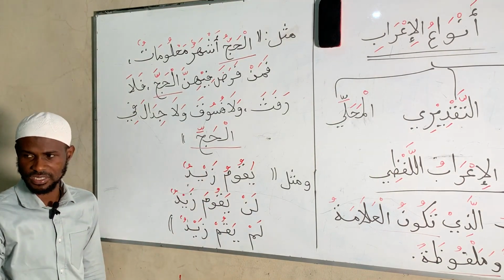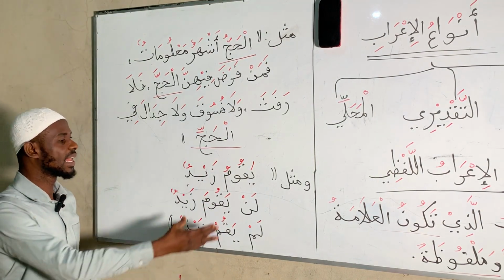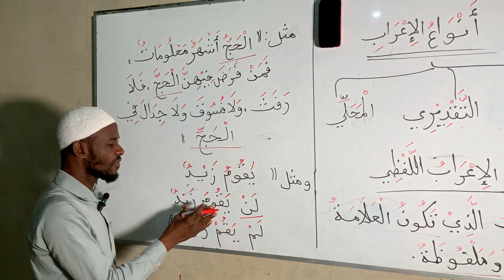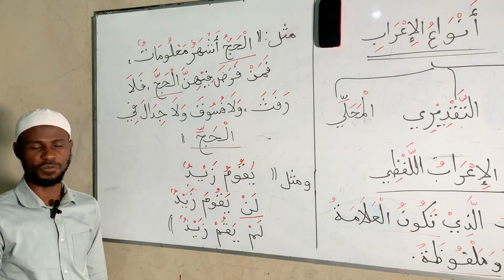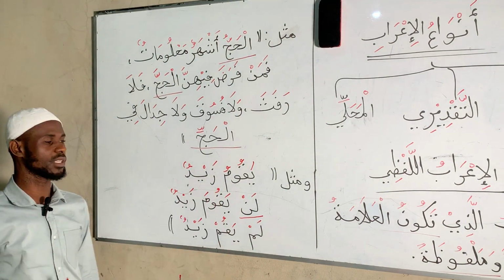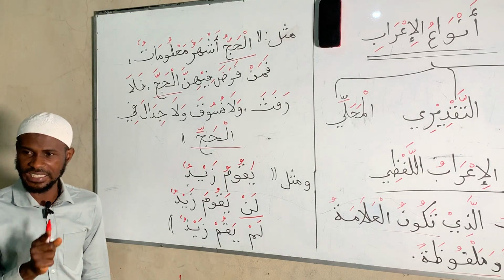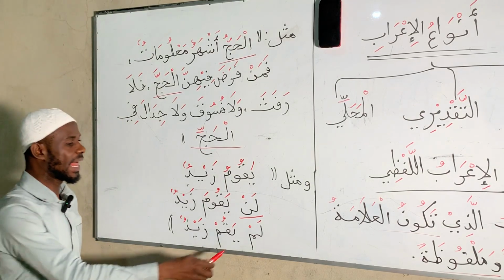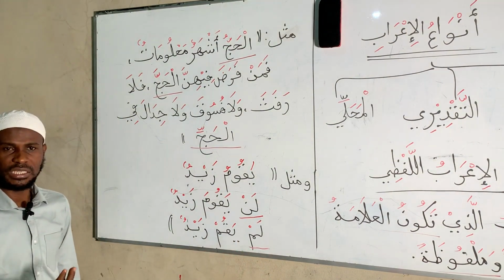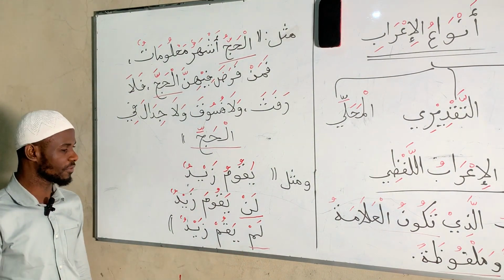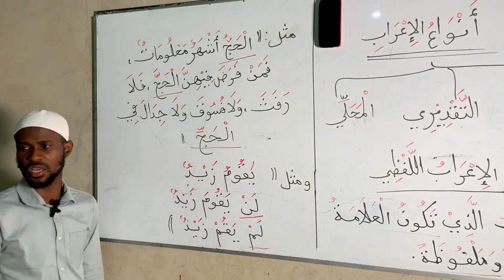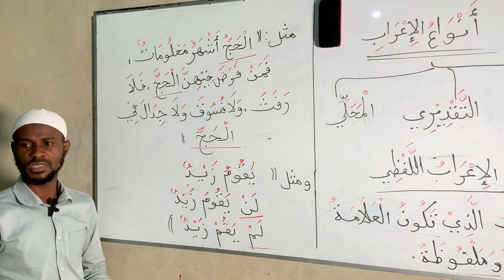Zayd stands, or Zayd is standing. Lan is a preposition that gives fatha to the present verb in the front. So you say lan yaquma zaydun. Let's say together. Lan yaquma zaydun. Lam is a harf that gives sukun to the present verb in the front. You say what? Lam yakum zaydun. Let's say together. Lam yakum zaydun.